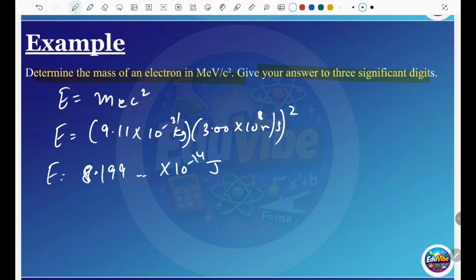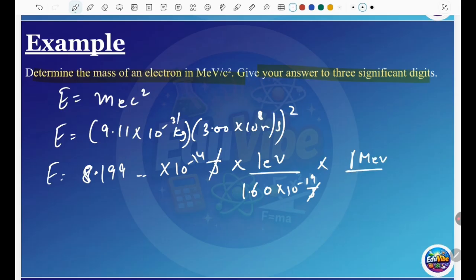You have to convert this to MeV/c squared. So firstly you have to convert it to eV. You divide this by 1.6 × 10^-19 joules. And then you have to convert this to MeV. You divide this by 10^6 eV, and the units cancel out. When you calculate this whole thing, you get about 0.5124 MeV.